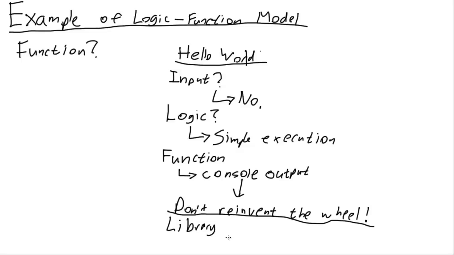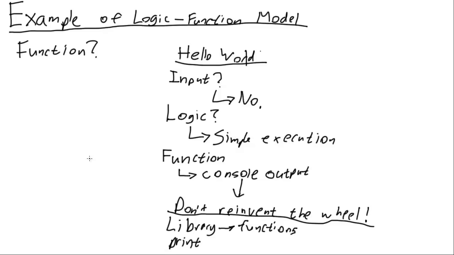One way to think about a library is functionality. Libraries are where these functions exist. There's something called the Python standard library, or these are the standard functions that exist within Python. And one of those functions is the console output function, which is known as the print function.